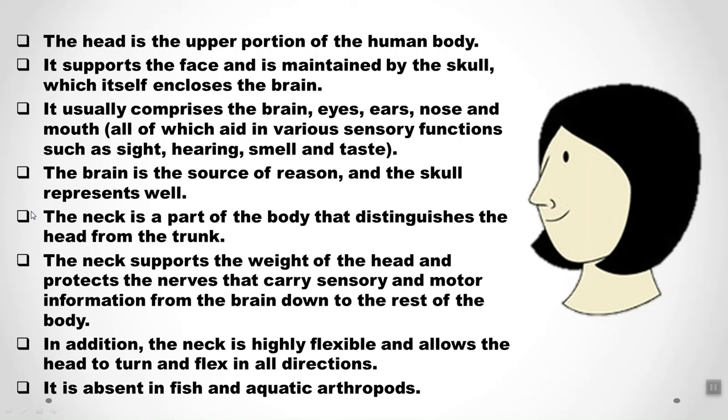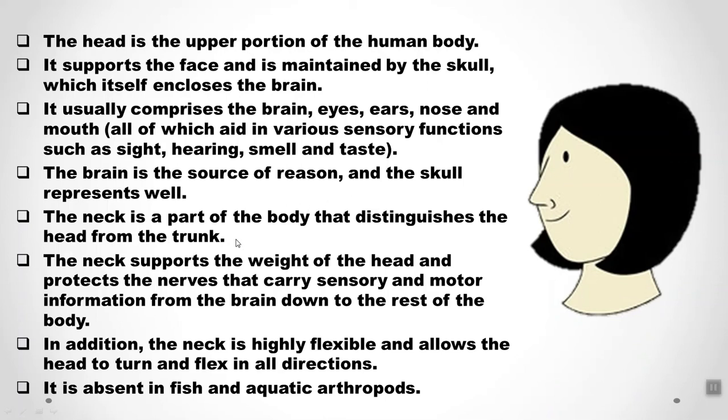So the brain is giving all the instructions to the eyes, to the nose, to the mouth, everywhere. The brain is the instructing part where it tells about the sight, the hearing, the smell, the taste, and it tells all sensory organs to function, right? Now the brain is the source of reason and the skull represents well. So inside the brain is the main activity part, the skull is the outer covering of the brain.